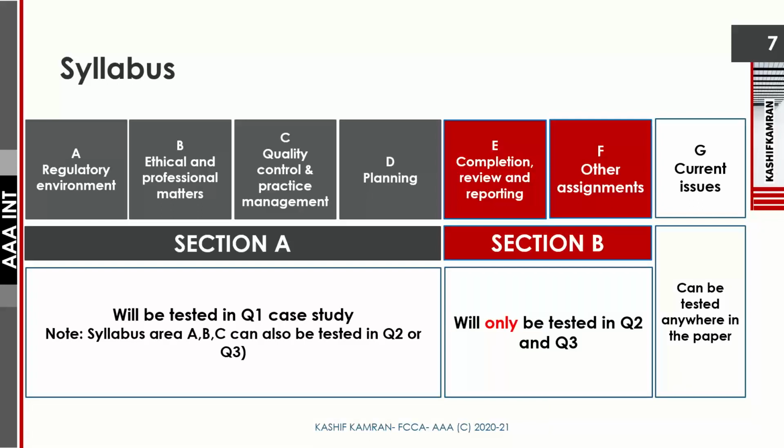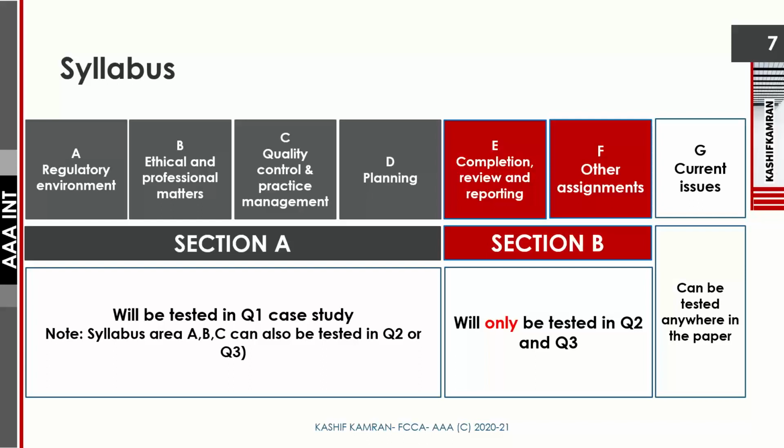So far, there is no article of the examiner on current issues. If there is any article which comes in the later months, a session will be recorded on that and will be shared with you. So nothing to worry about the current issues so far.